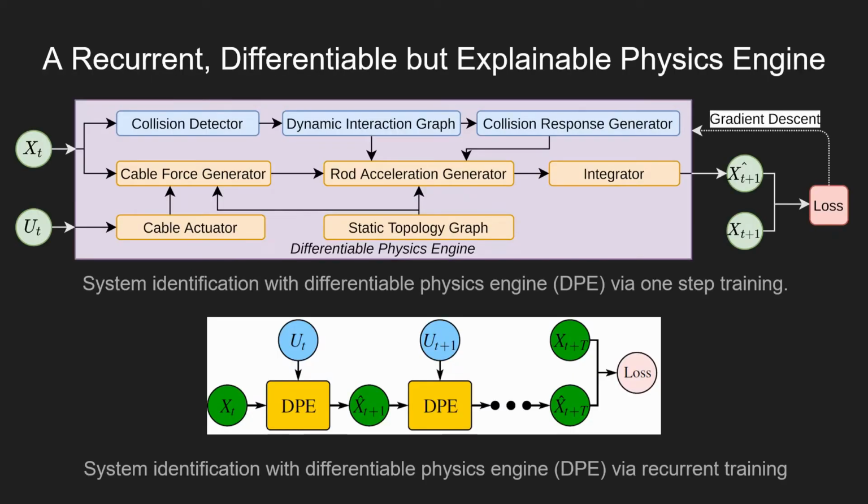The physics engine takes current state and action pairs as input and predicts the next state. The state difference forms the loss function and backpropagates the gradient to update the engine parameters. The recurrent engine will iterate multiple times and predict the state t time steps later.